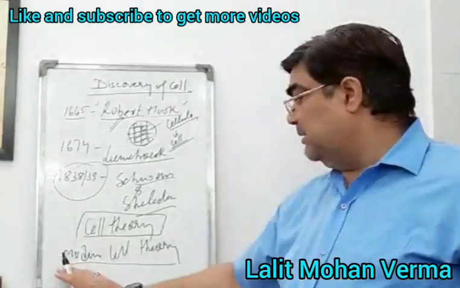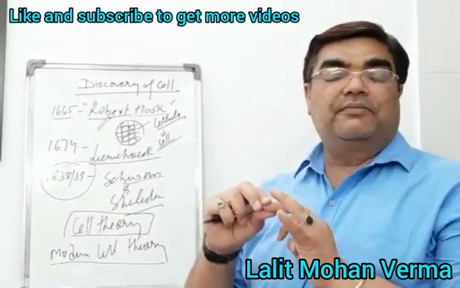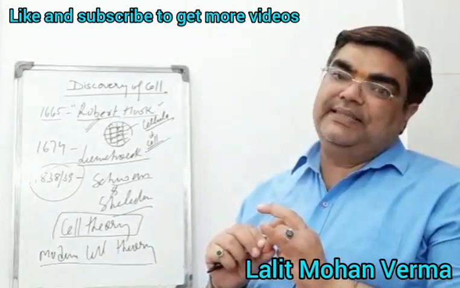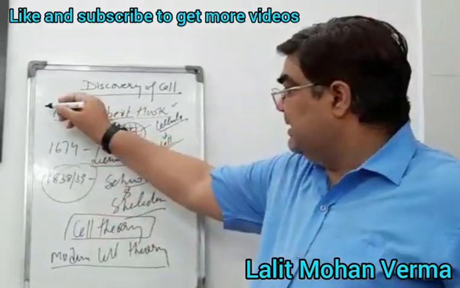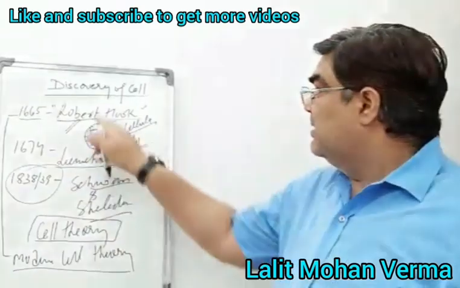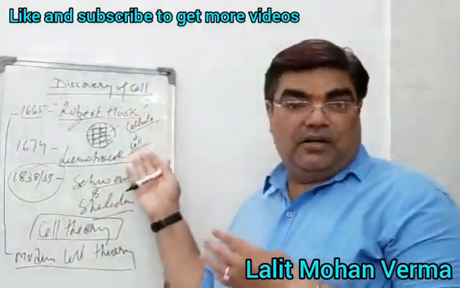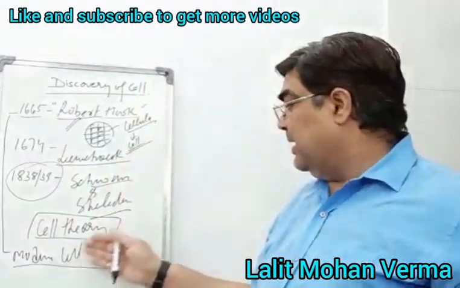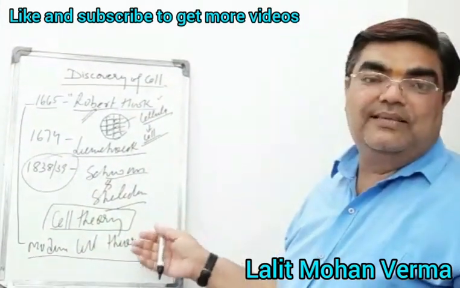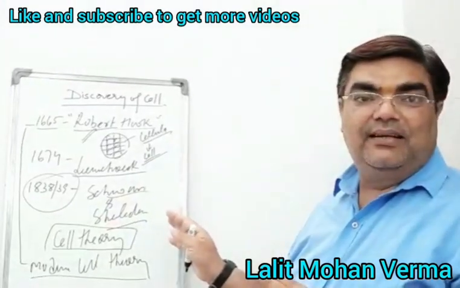Now, the cell theory has three aspects. Cell is the basic unit of life, cell is the fundamental unit of life, and every cell is produced from a pre-existing cell. So these scientists were milestones in the field of the discovery of the cell: Robert Hooke, Leeuwenhoek, Schwann and Schleiden, and the modern scientist Virchow, who gave the modern cell theory. Now it is clear about the discovery of the cell.